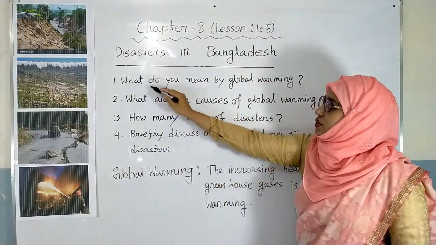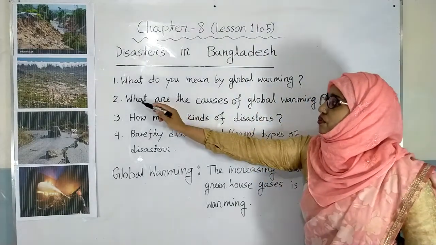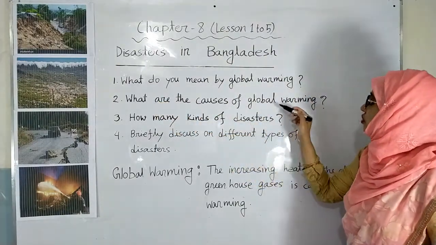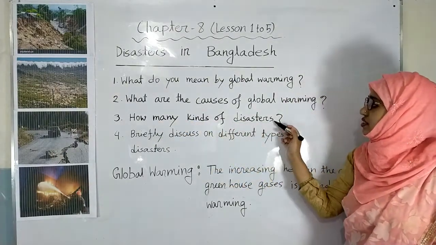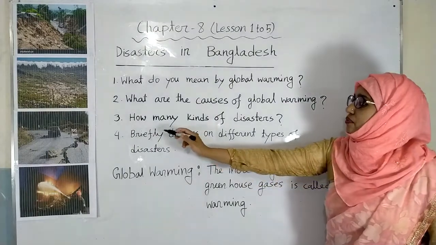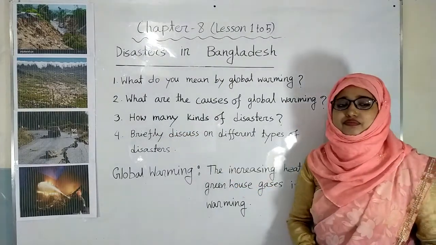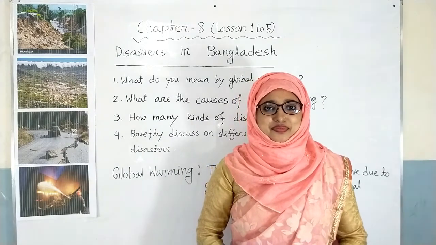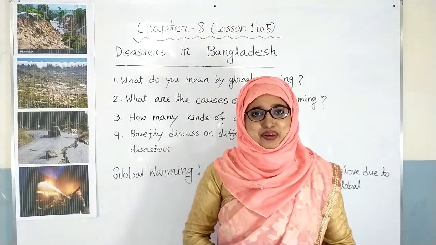Question number 1. What do you mean by global warming? 2. What are the causes of global warming? 3. How many kinds of disasters are there? And 4. Briefly discuss different types of disasters. So at first you will have to understand about global warming.